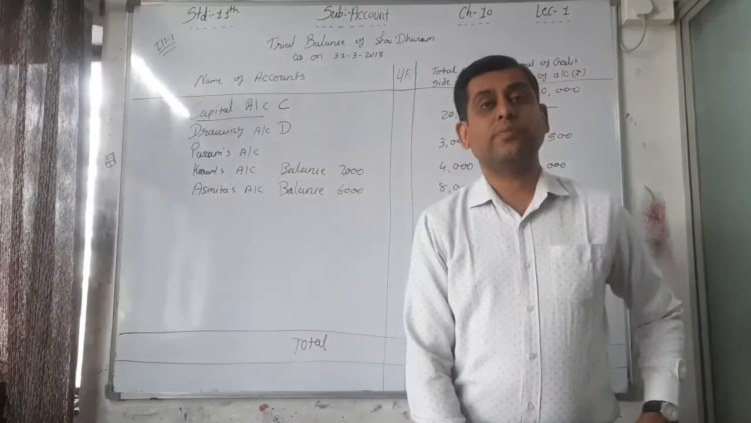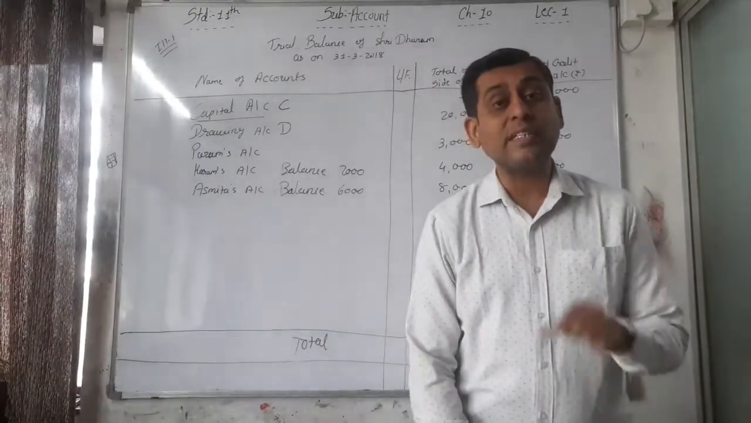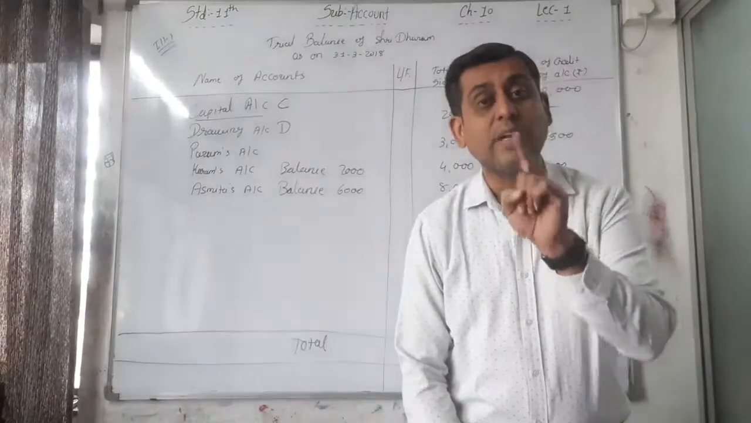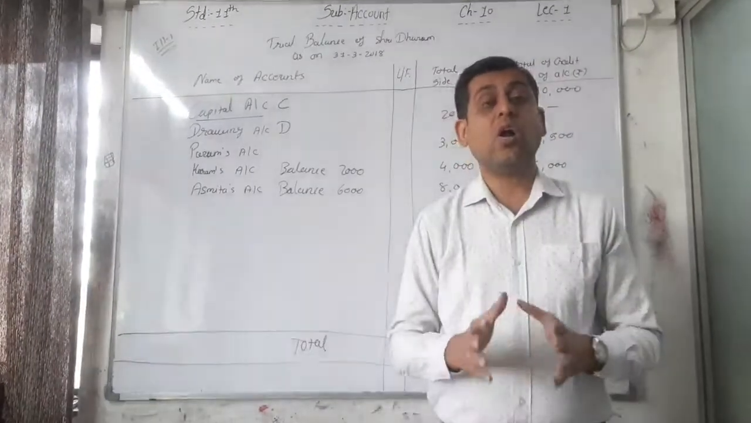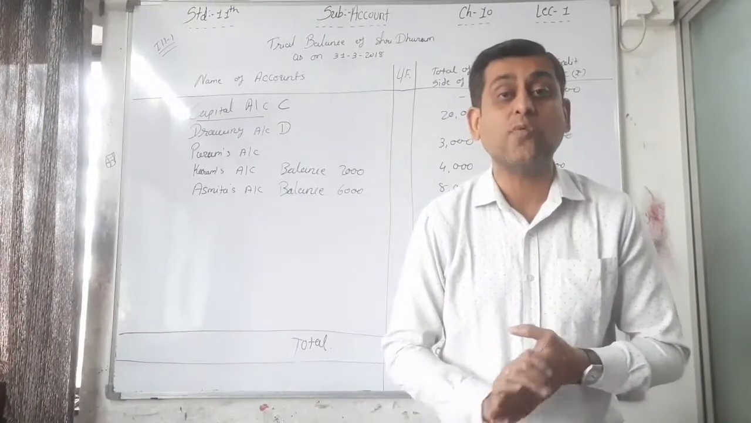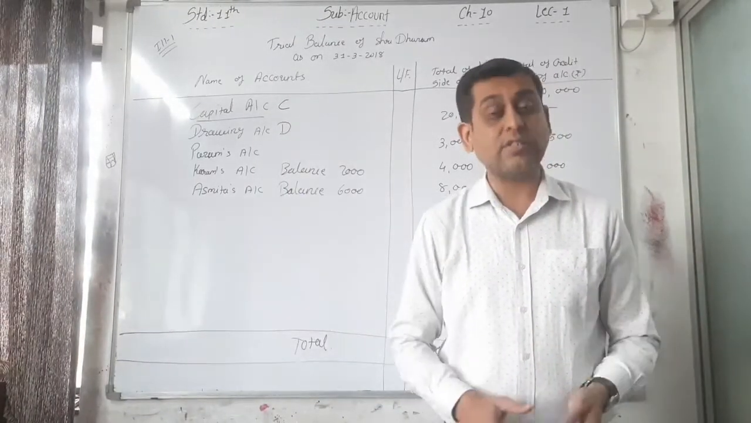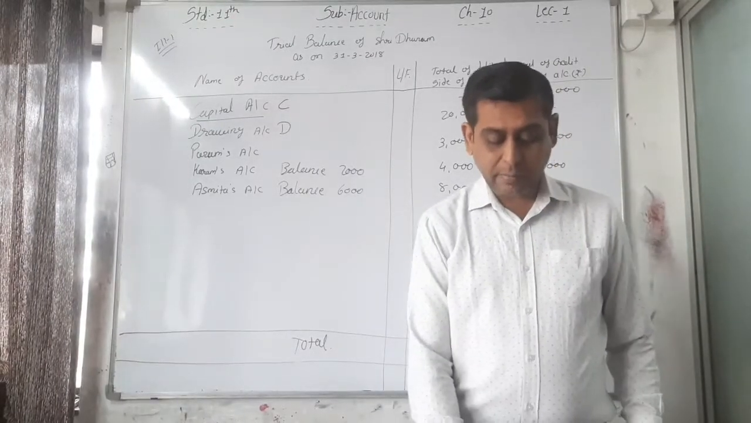Commission received. Commission received is our income. The word received is there, so it's our income. That's why it is credit. See, apply the rules. All incomes are credited and all expenses are debited. That is the rule of nominal account. Here commission received is our income, that's why credited. C.